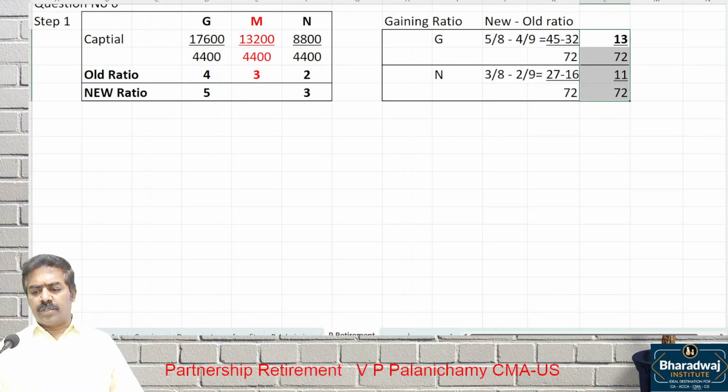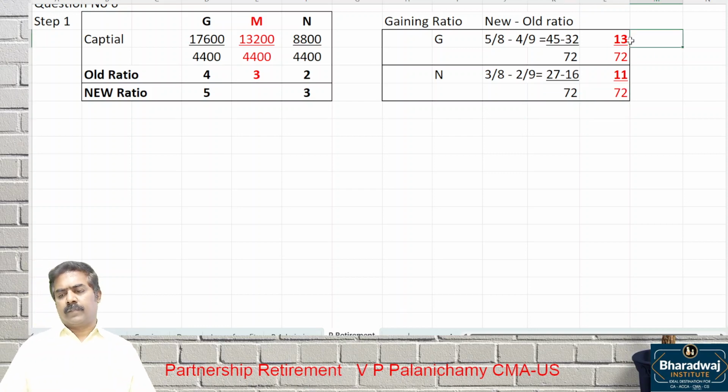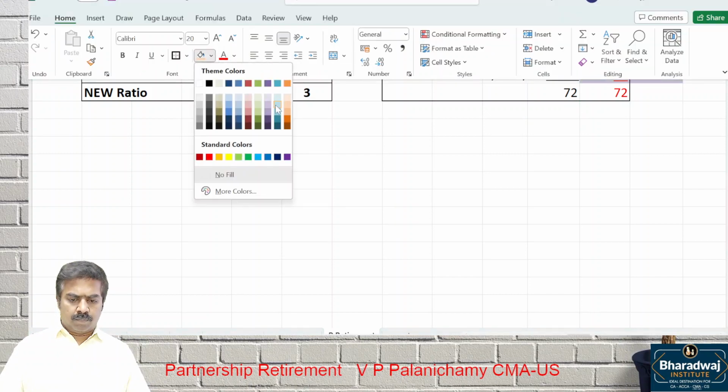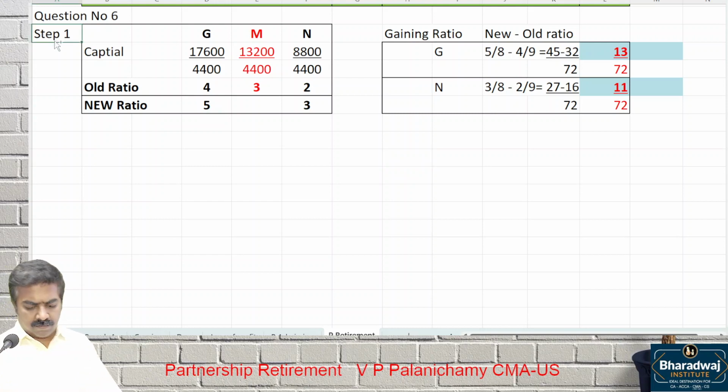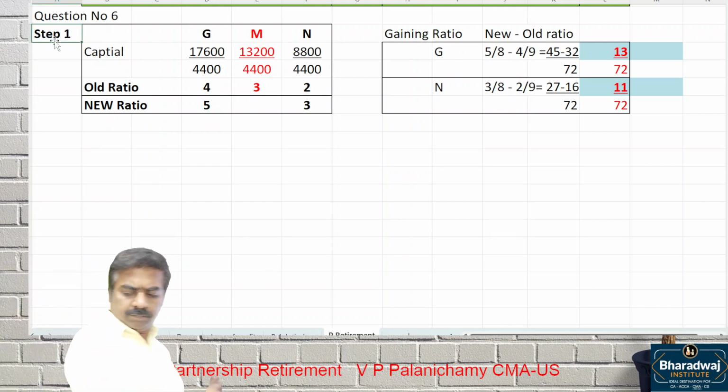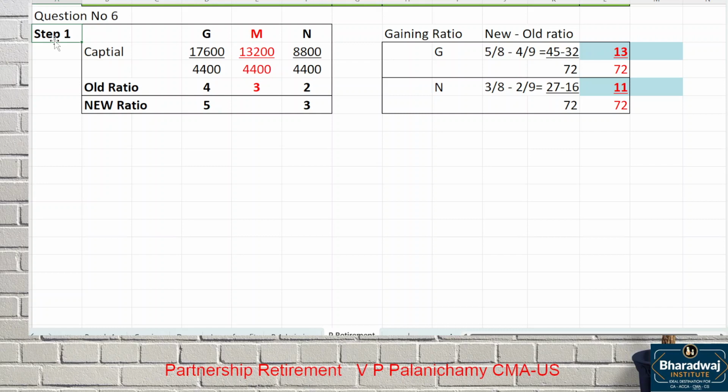So gaining ratio is 13:11. Now start the second adjustment.